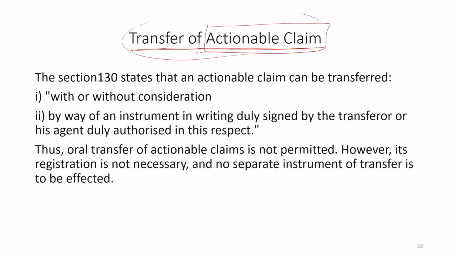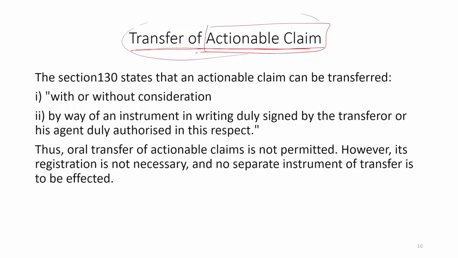So it is a mandatory requirement within the module itself that first there must be clarity with respect to the definition of actionable claim. Only then will whatever comes under this module or chapter be properly understood.